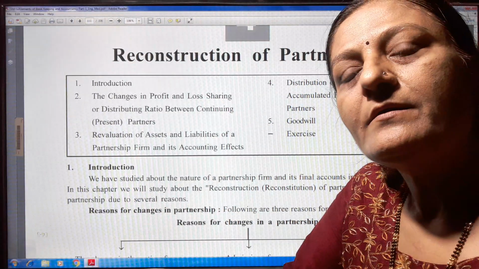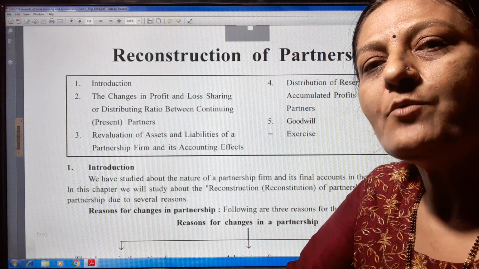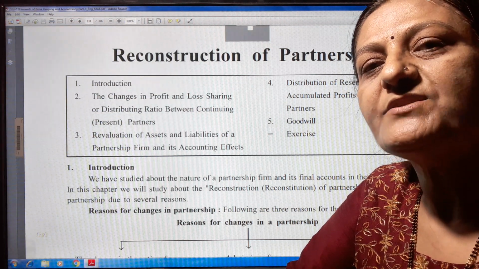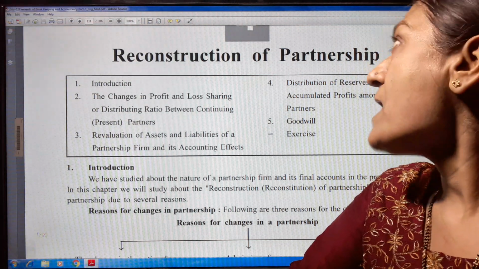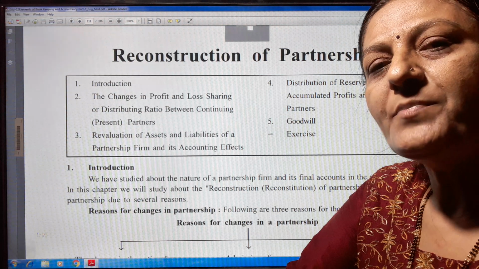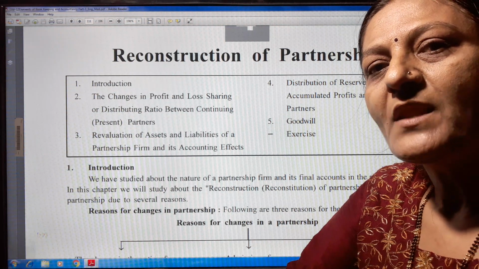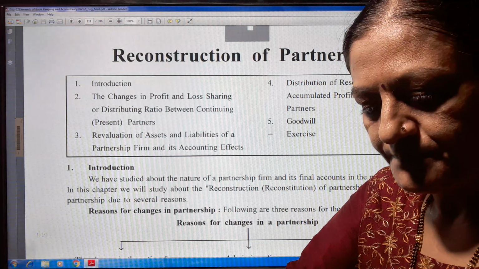Hello everyone, I am Trupti Pandya and today I will be teaching you Element of Account Standard 12 Chapter 4, Reconstruction of Partnership. In the previous lecture we already completed chapters 1, 2, 3, and now today let us start chapter number 4.